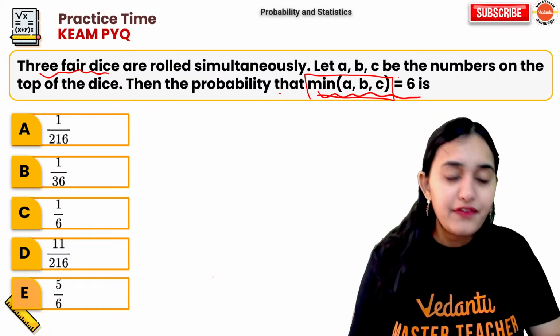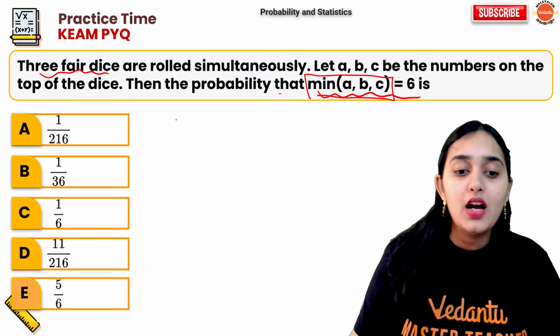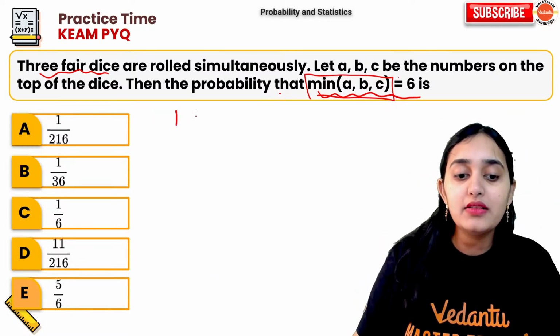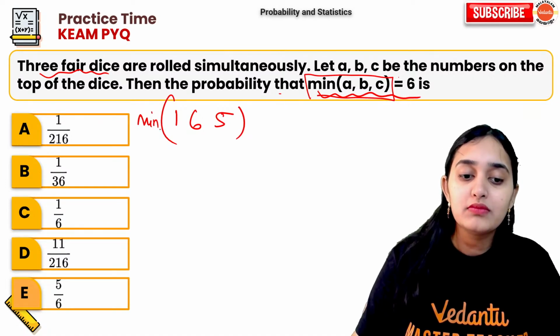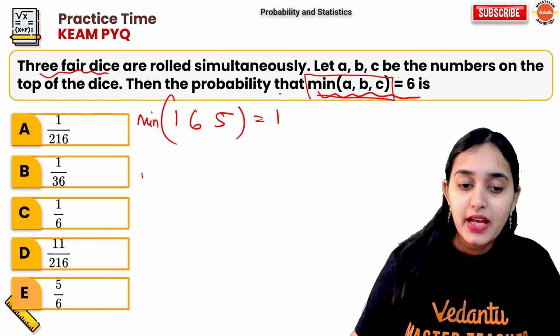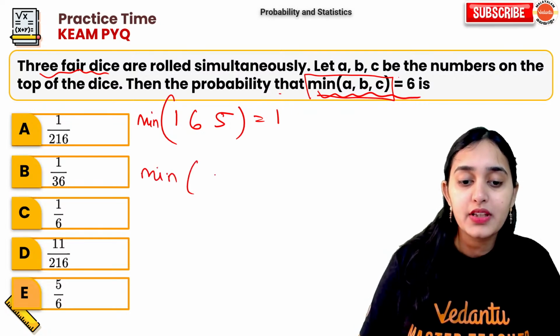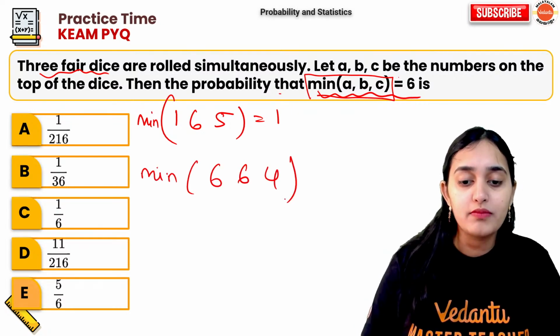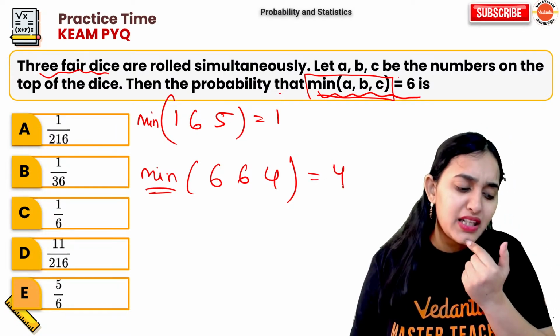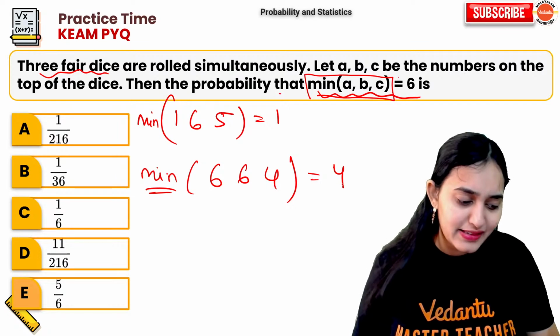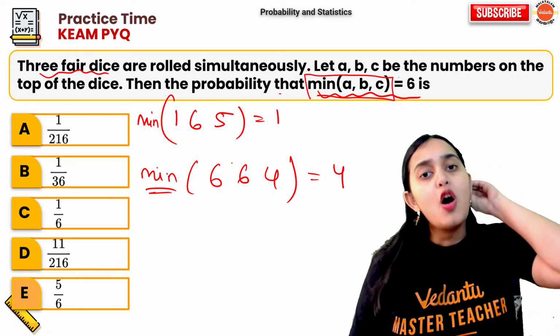Now, if you observe, if my outcome is 1, 6, 5, what is the minimum value? The minimum value is 1. If my outcome is 6, 6, 4, what is the minimum value? 4. So always the minimum value will be less than 6, right?